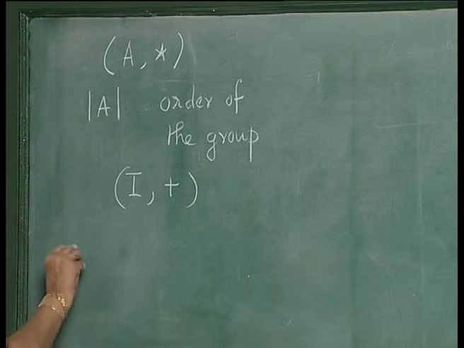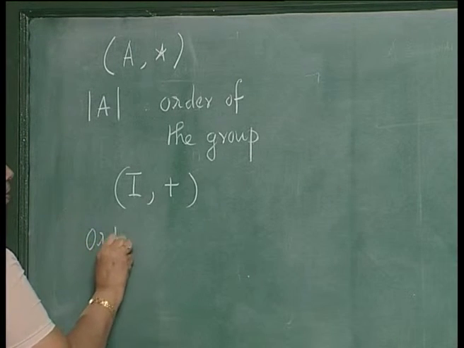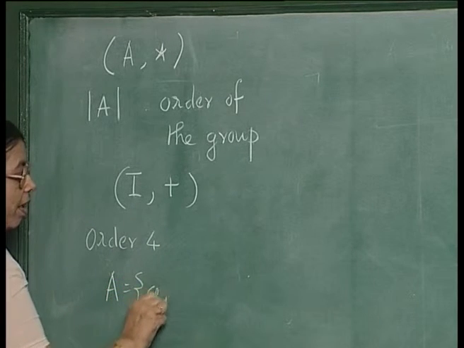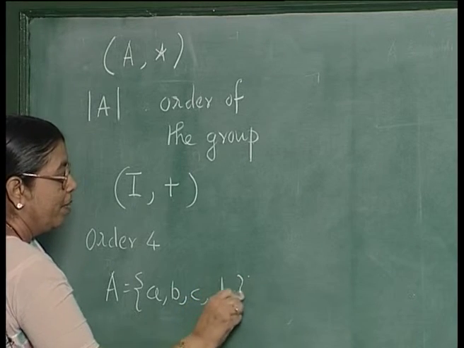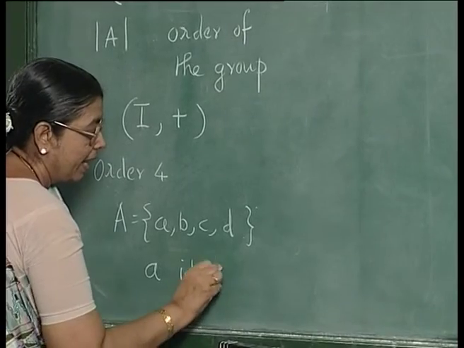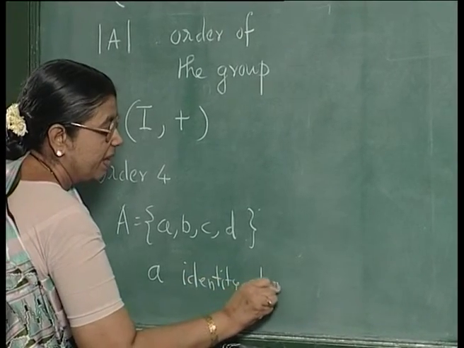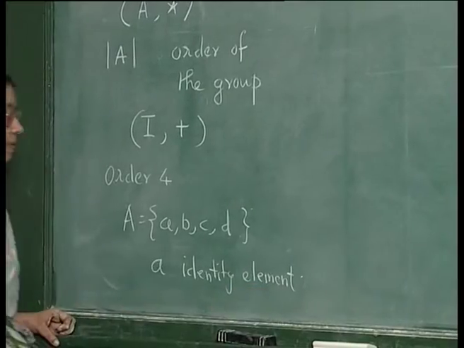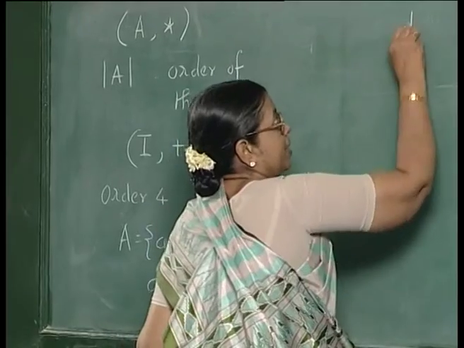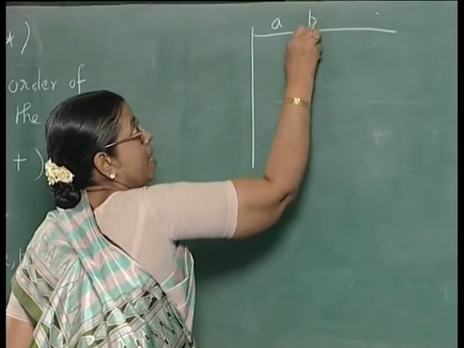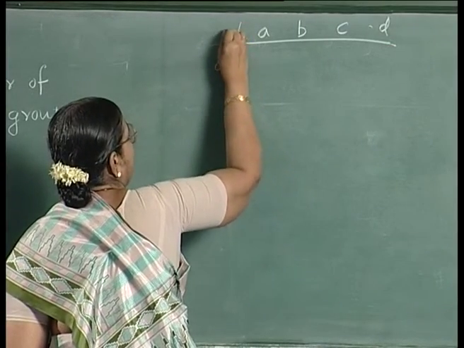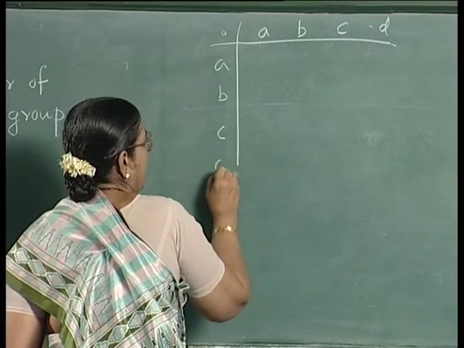It represents the number of elements in the underlying set. Now, if you take order 4, the set A consists of A, B, C, D, 4 elements, and without loss of generality take A as the identity element. Then how can we draw the table? The table has to be something like this: A, B, C, D, operation, B, C, D.